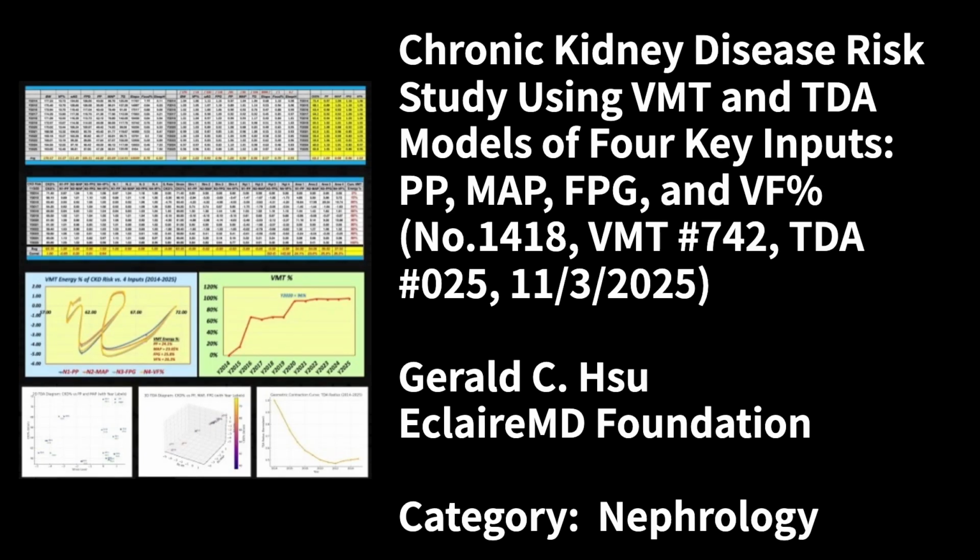Chronic Kidney Disease Risk Study using VMT and TDA models of 4 key inputs: PP, MAP, FPG, and VF%. Number 1418, VMT sharp 742, TDA sharp 025, November 3, 2025. Gerald C. Eclaire, MD Foundation. Category: Nephrology.